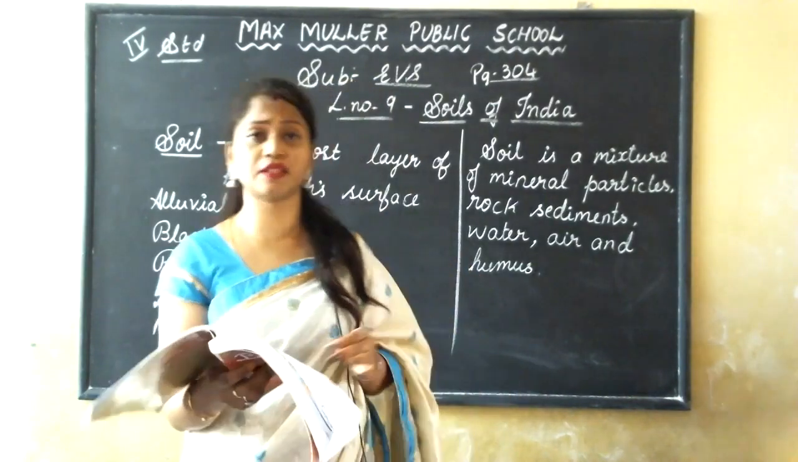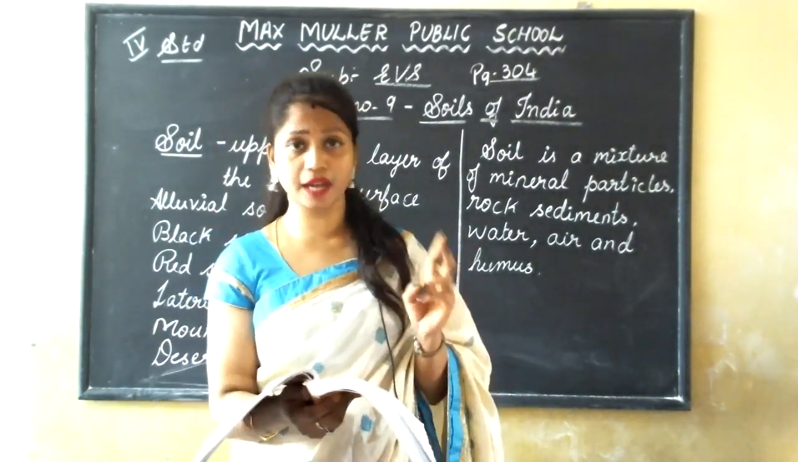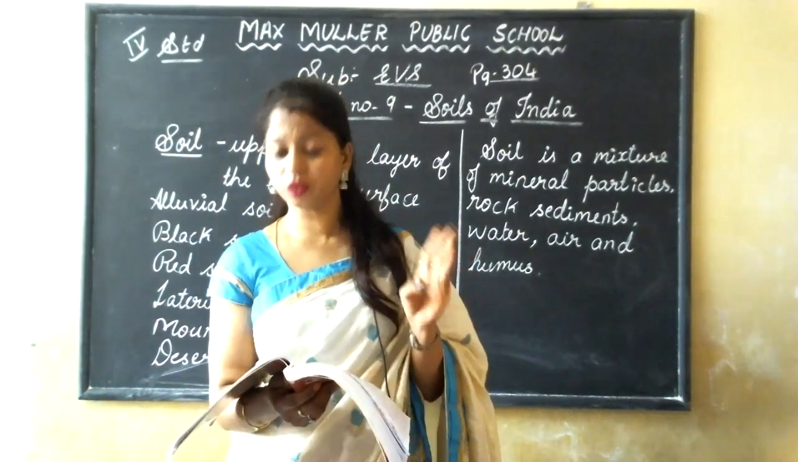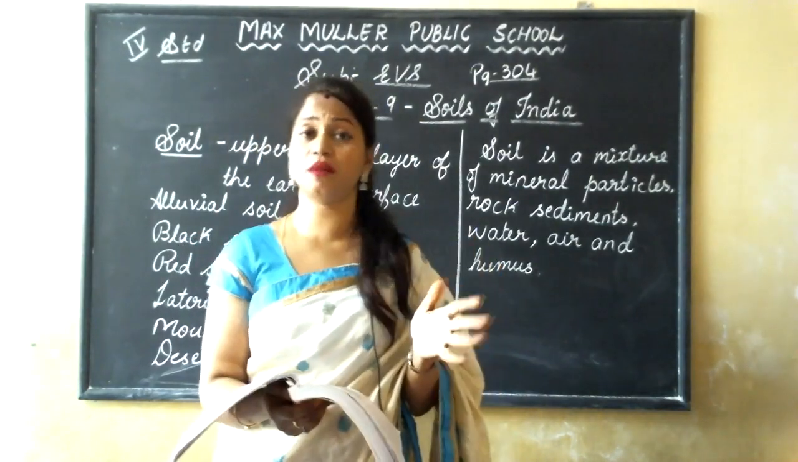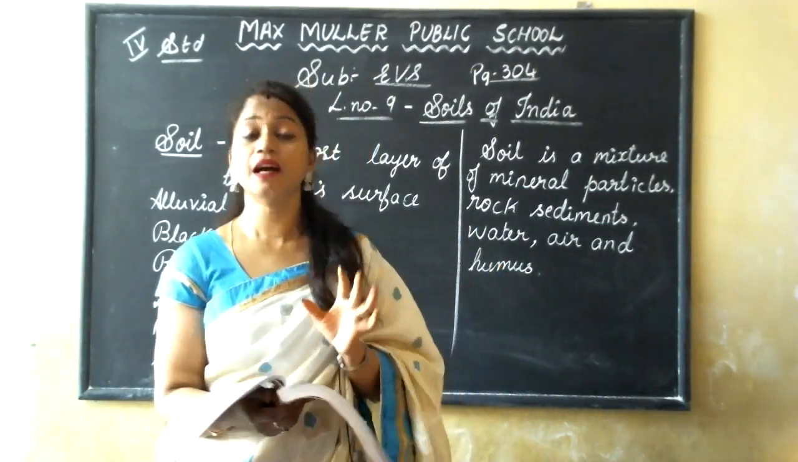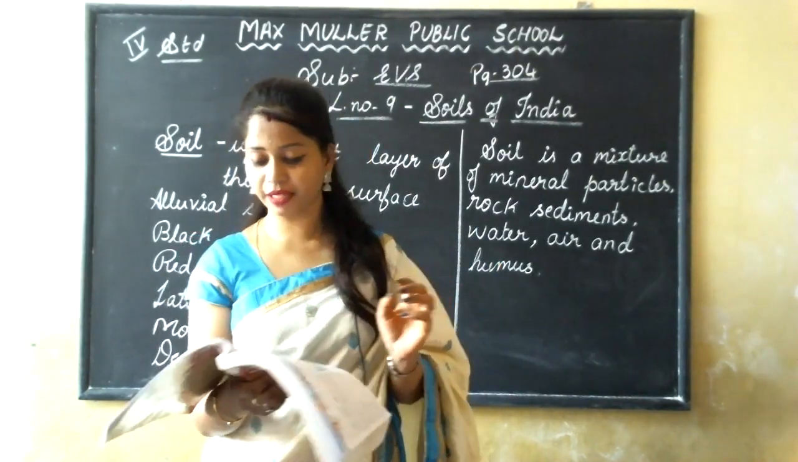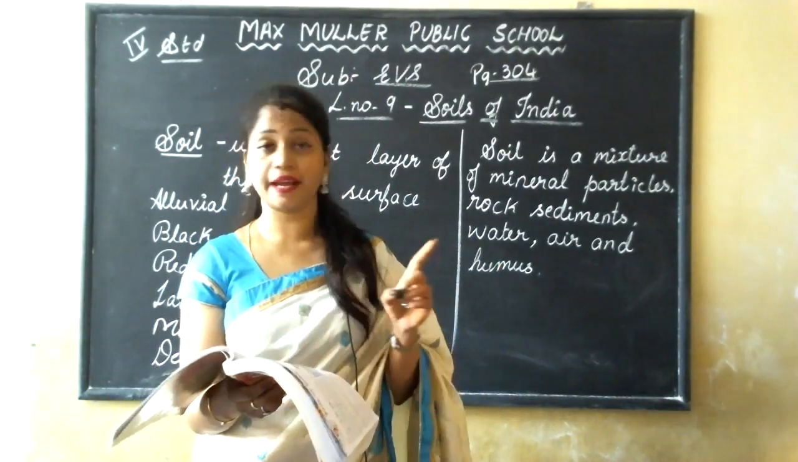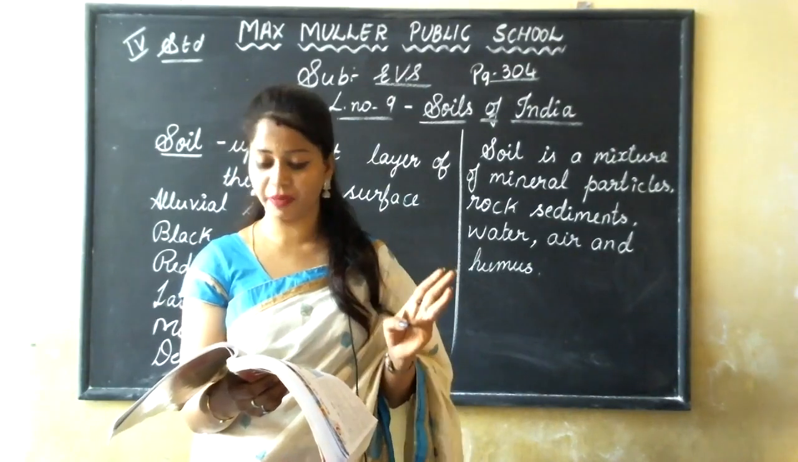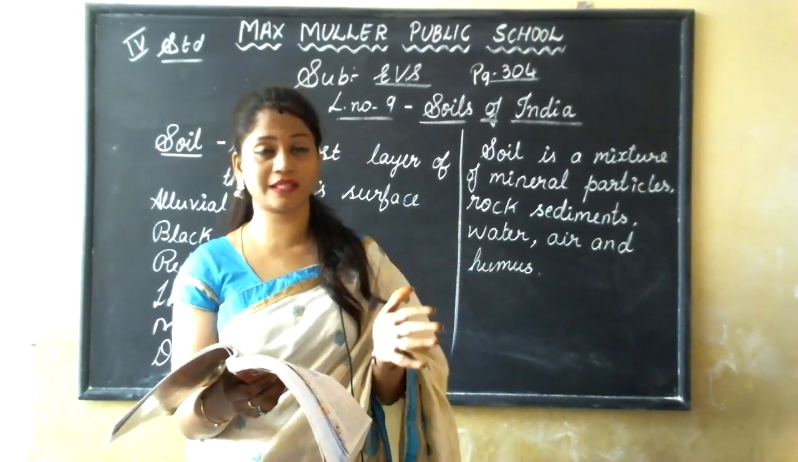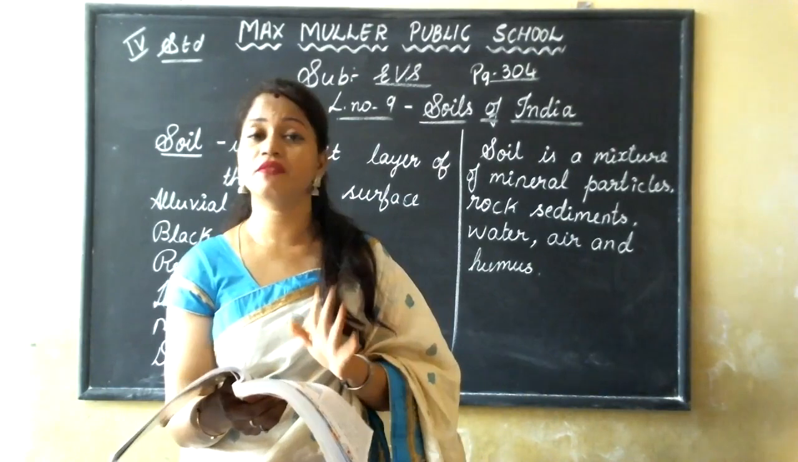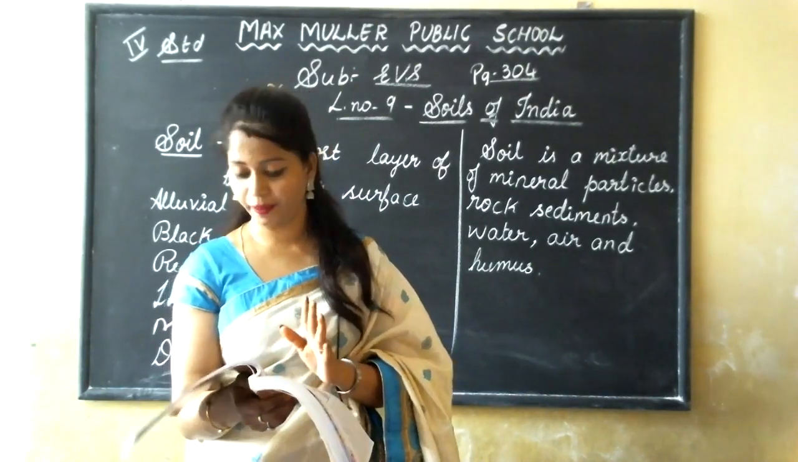Where can we see this soil? It is Karnataka, Kerala, Tamil Nadu, Madhya Pradesh and Assam. In these places, we can see this laterite soil. Once again, I'll tell the places: Karnataka, Kerala, Tamil Nadu, Madhya Pradesh and Assam. In these places, we can see this soil.